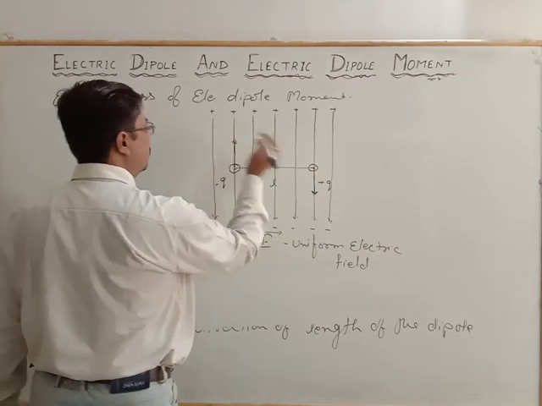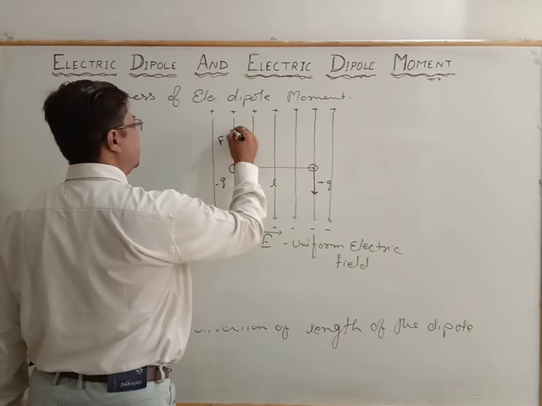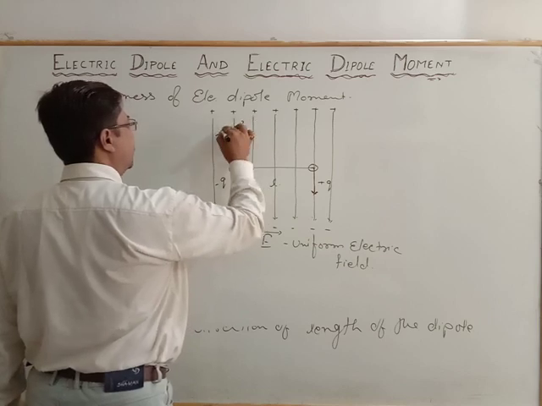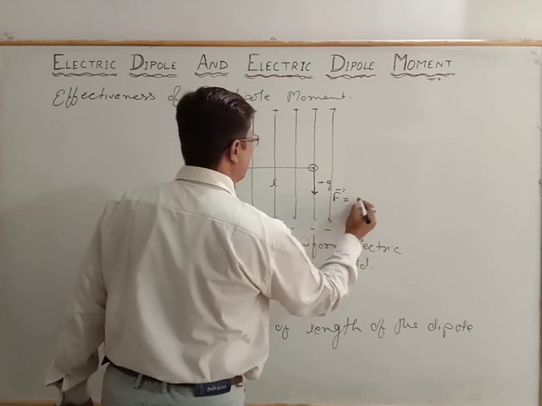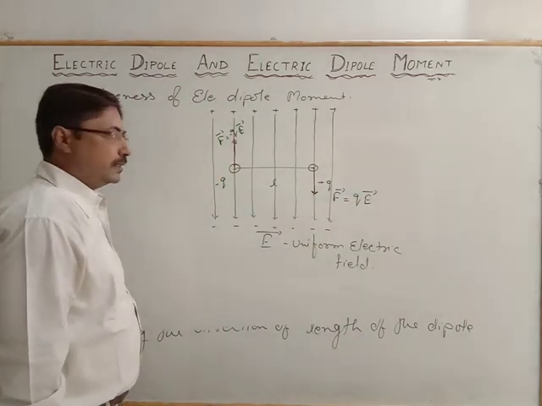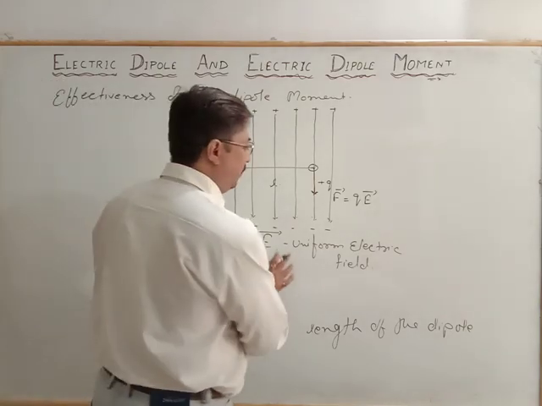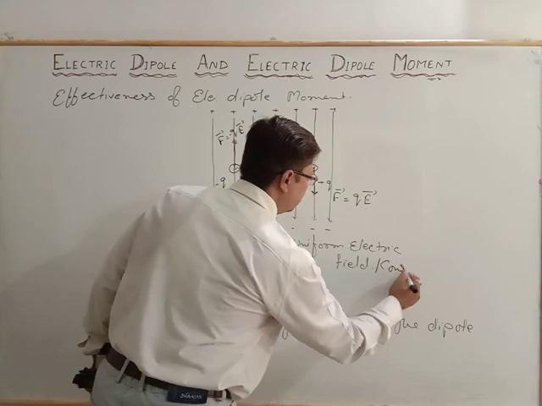The magnitude of the force is minus q E vector, and here the force is F equal to q E vector. Just think that the field is uniform, that is, constant.